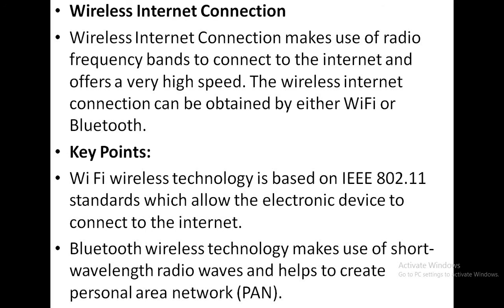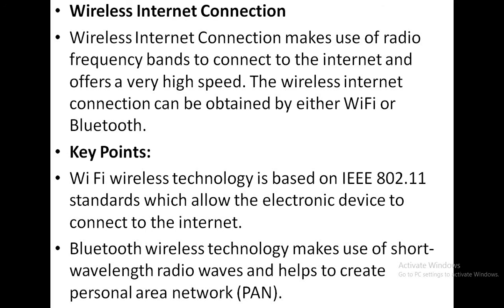wireless internet connection. The wireless internet connection makes use of radio frequency bands to connect to the internet and offers a very high data rate. The wireless internet connection can be obtained by either Wi-Fi or Bluetooth connections, which we are using nowadays in offices or outside.